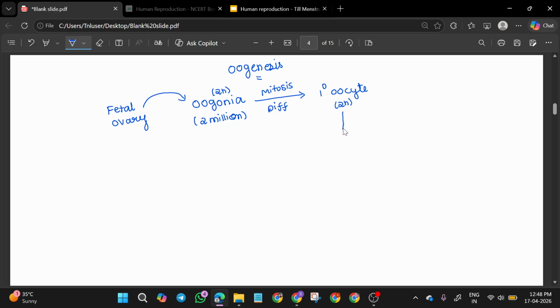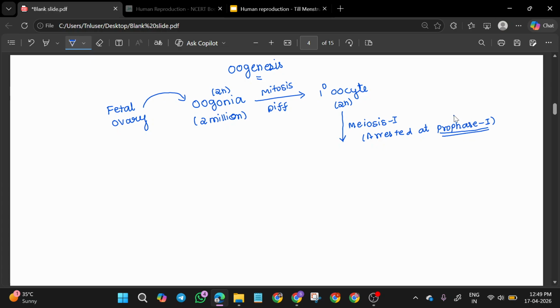Then the primary oocyte will start to undergo meiosis 1. But for some reason, it is going to be arrested at prophase 1. Meiosis 1 starts, but it is arrested at prophase 1. In meiosis 1 we have many stages, you know: prophase 1, metaphase 1, anaphase 1, telophase 1. In prophase 1 it is going to get arrested.